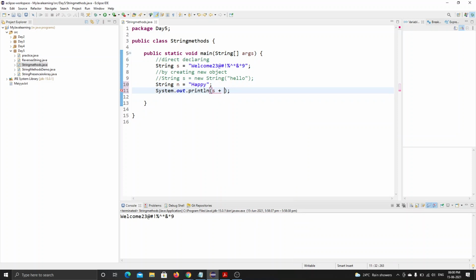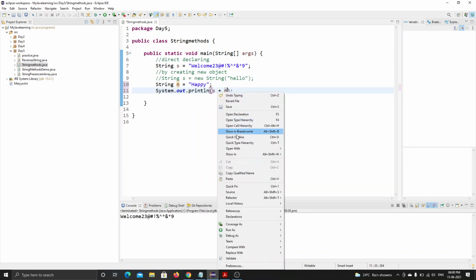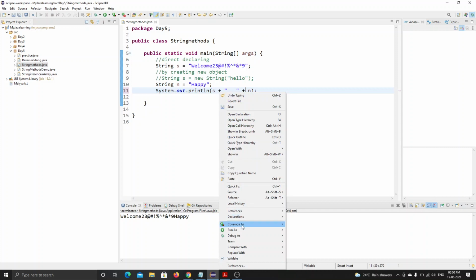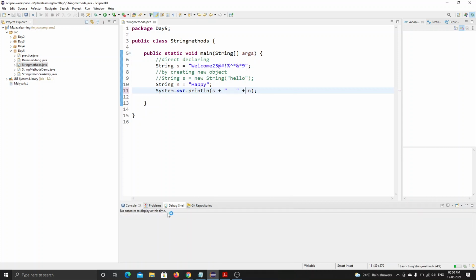We will be using the addition symbol, the arithmetic operator, right? Addition operator. See, it is concatenating now. Let me give some space here. See, it is concatenating these strings, right?